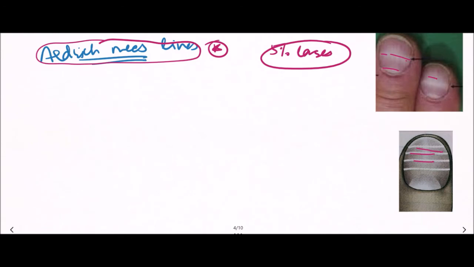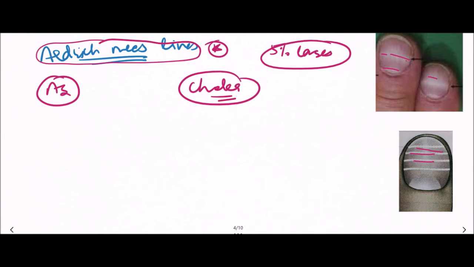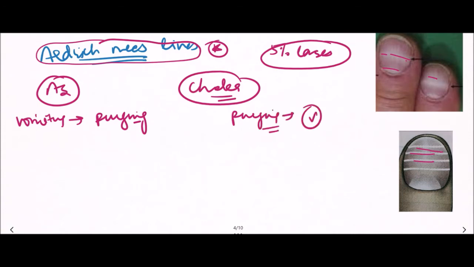Now, we have to differentiate arsenic from cholera. So arsenic poisoning is different from infection with cholera. In arsenic poisoning, the vomiting is always there before purging. But in cholera, there is purging followed by vomiting. Because it is an infection of the intestine, there is always purging, then there is vomiting.